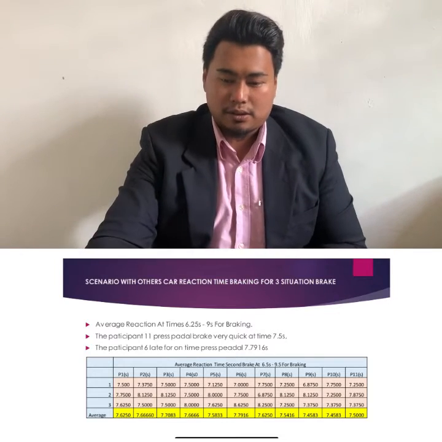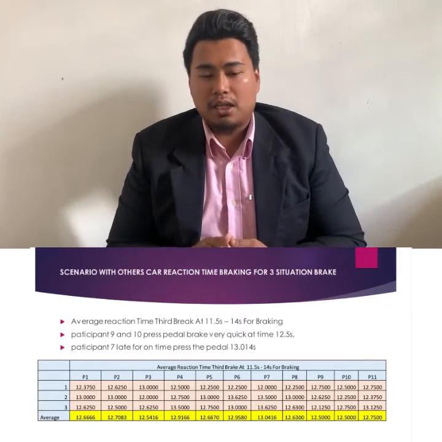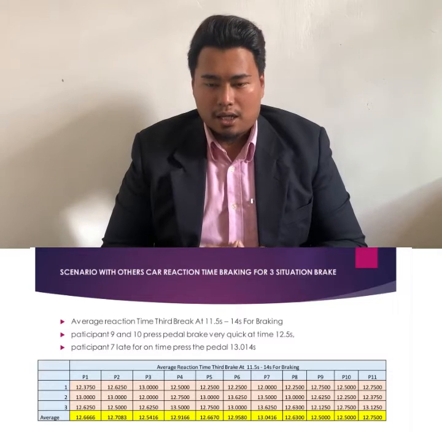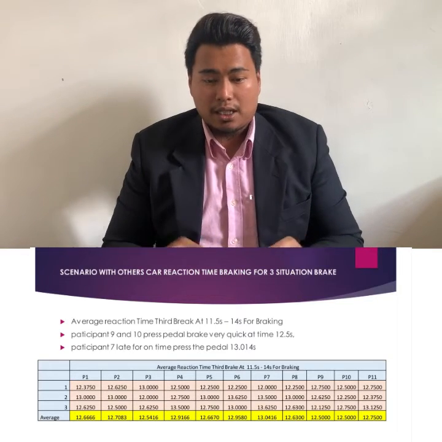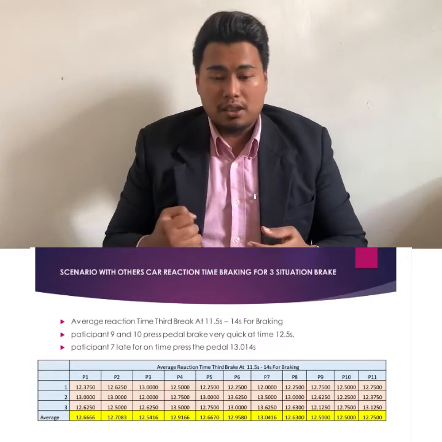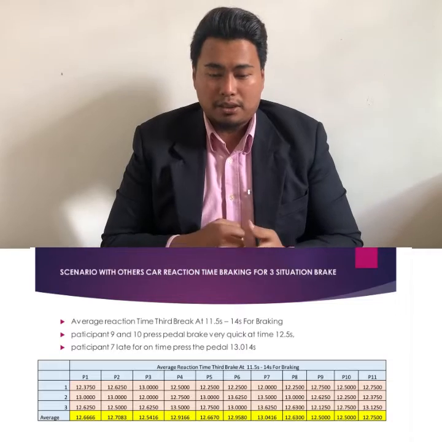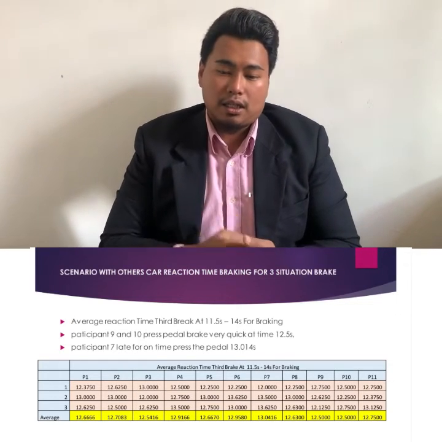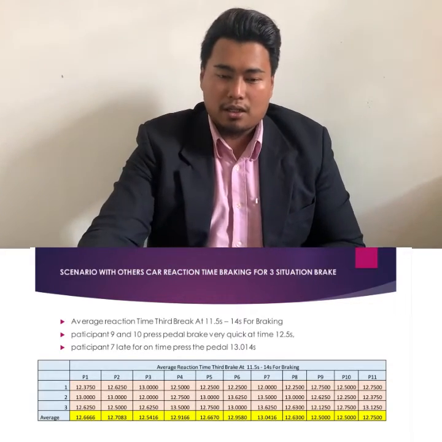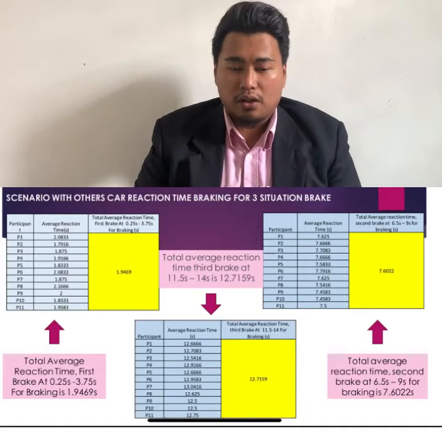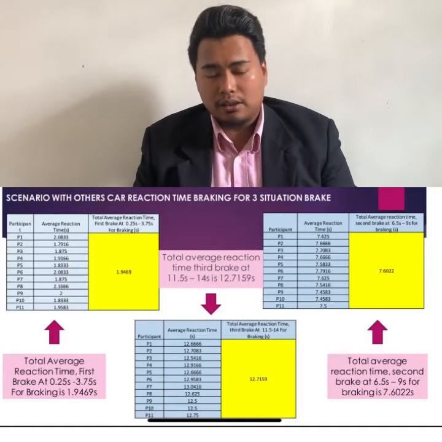at 7.791 seconds. Okay, so for the average time of the third brake, participants 9 and 10 pressed the pedal very quickly, then 12 and 5, and participant 7 was late pressing the pedal, participant 13 at 0.14 seconds. So this is the total average for all three brakings.